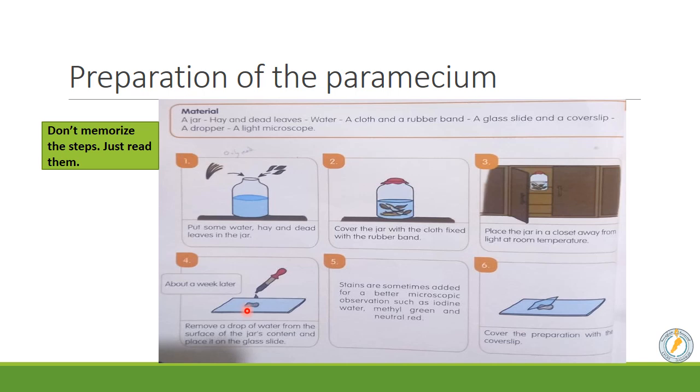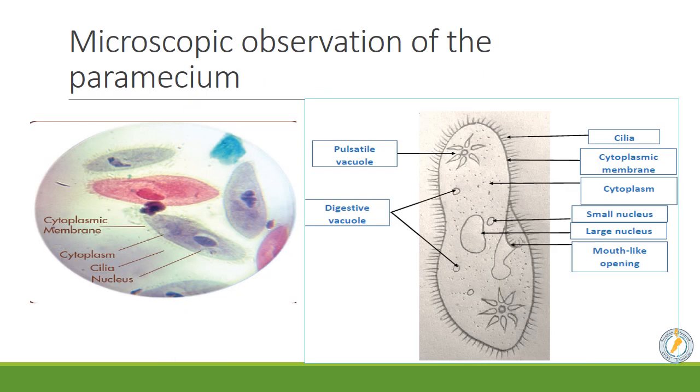The paramecium need to be colored, so we use iodine water, for example, methyl green, and neutral red. These are other examples about other dyes that we use in the lab. Then, of course, we cover it with the cover slip. Now, the preparation is ready to be observed under the microscope. We are going to observe this animal. It is a unicellular organism made of only one cell.